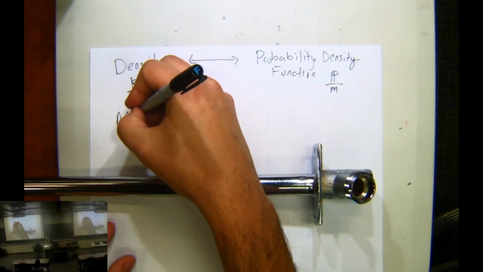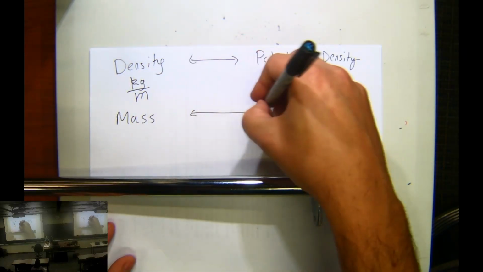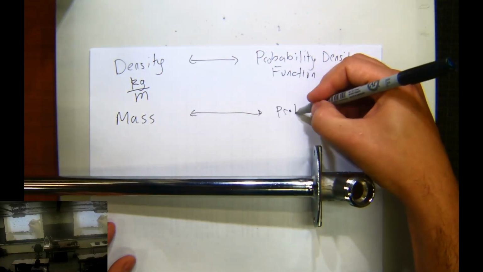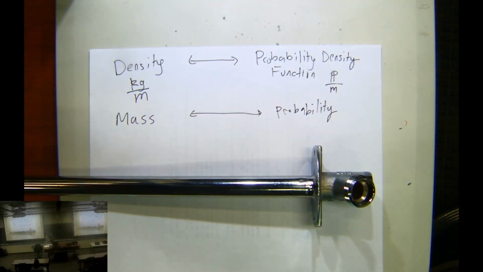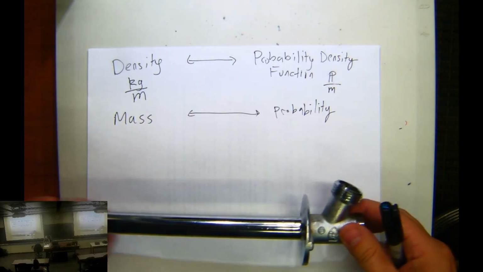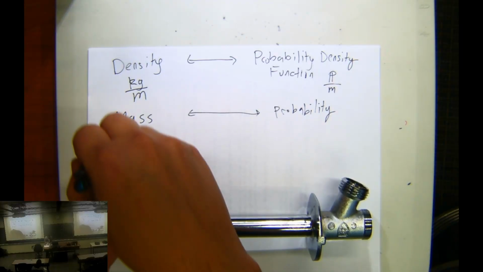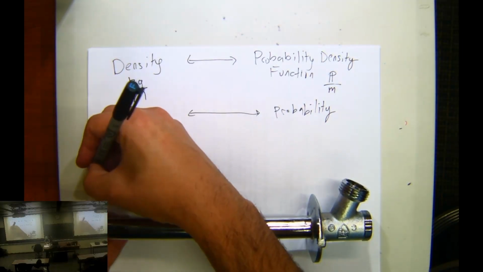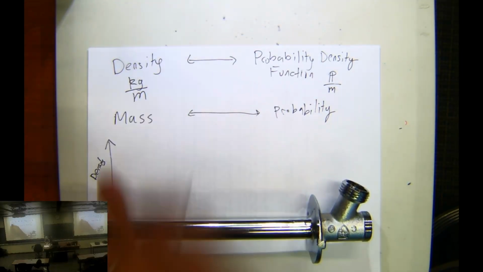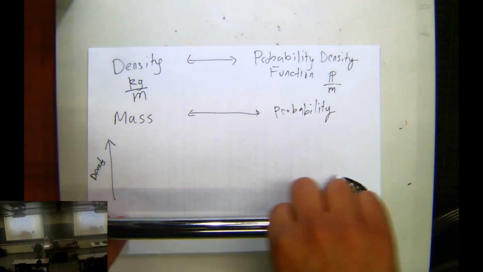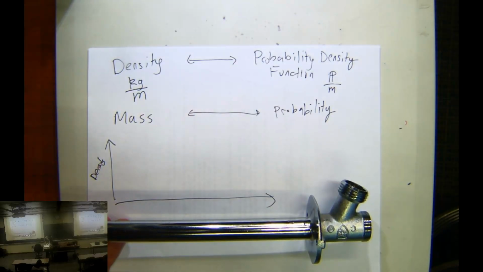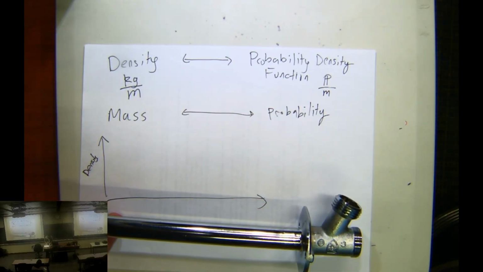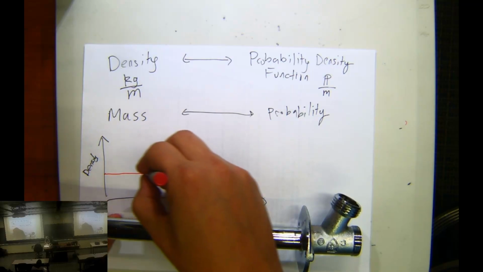And so the mass, that's still the probability, like before. But the difference is we are not told the mass directly. We are told the probability density function, or the density function, and you have to add it up to get the mass. So for example, what would the density function for this thing look like? On the y-axis over here, I have density. And over here, it's nice and flat. It's always the same width on this part of the pipe. So the density here is some flat function. Let me draw it in red. Red is a good thing. So the density here is some constant value.